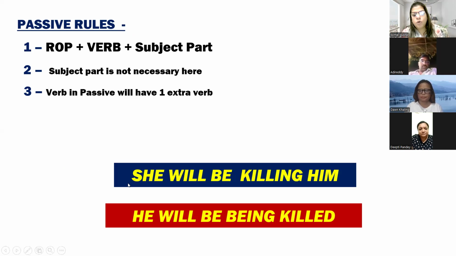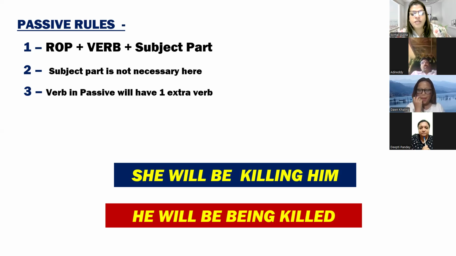There, see, blue color is written in the active voice and red color is written in the passive voice. So Dawn, can you tell me how many verbs in the active voice? Just count. Two. Name them. Will be and killing. Will be is also a verb. So they are the three verbs: will, be, and killing.